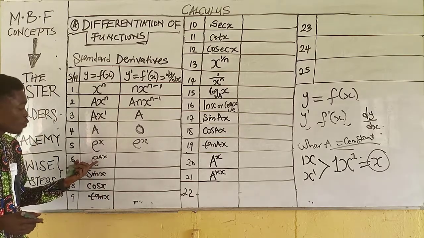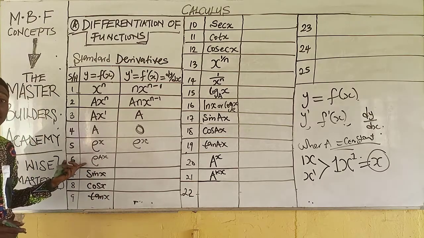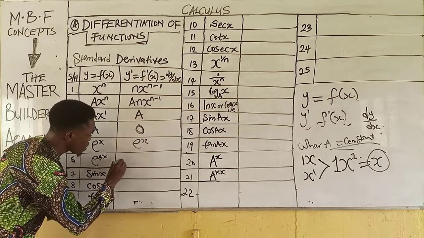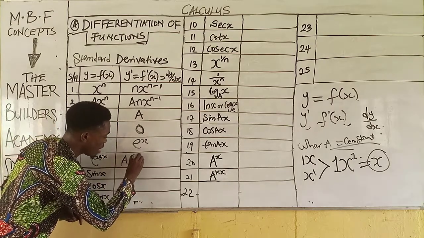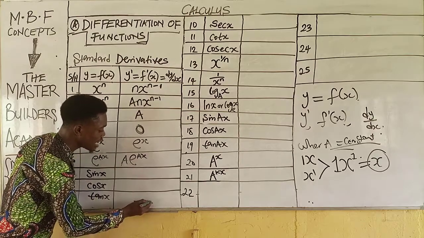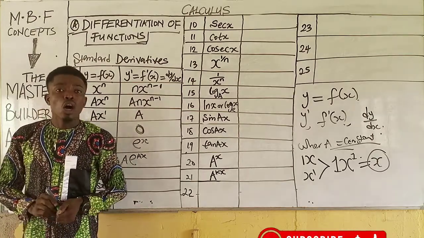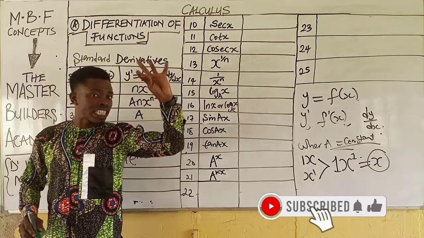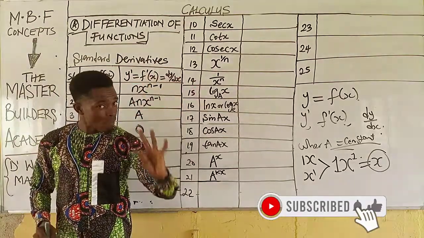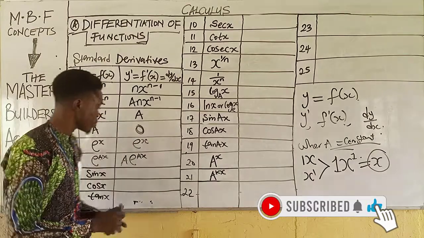All you just need to do is to bring down the coefficient of x. What's the coefficient of x here? The coefficient of x here is a. Then you have a e to the power ax. Now understand that in this case, the coefficient does not reduce. Understand that anytime you differentiate an exponential function, the coefficient does not reduce.